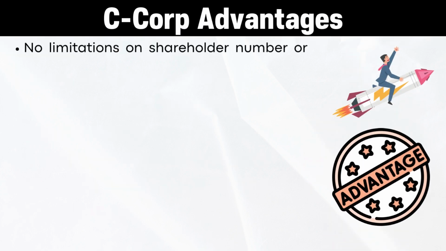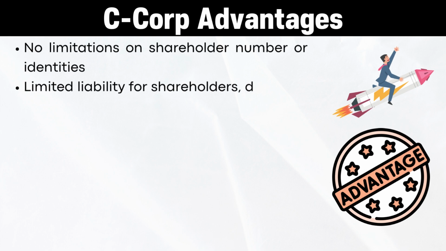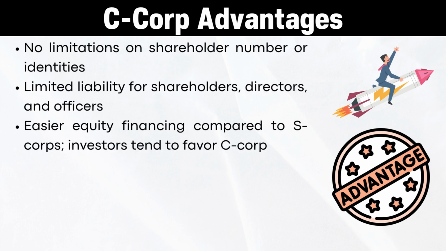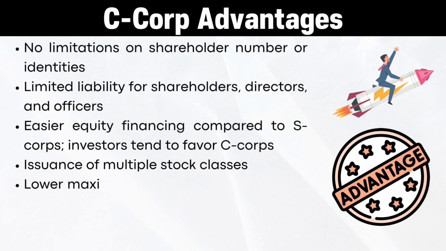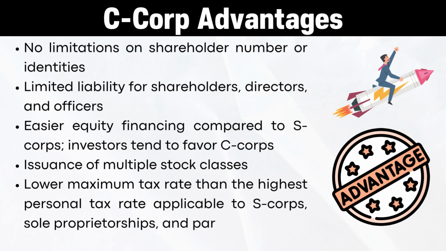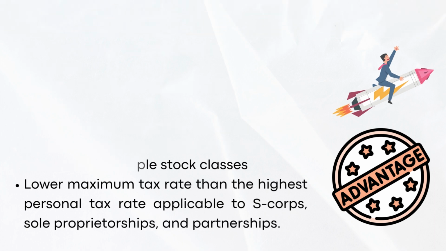the right direction. Advantages: no limitation on shareholders' number or identities; limited liability for shareholders, directors, and officers; easier equity financing compared to S-Corps, as investors tend to favor C-Corps; issuance of multiple stock classes; and a lower maximum tax rate than the highest personal tax rate applicable to S-Corps, sole proprietorships, and partnerships.